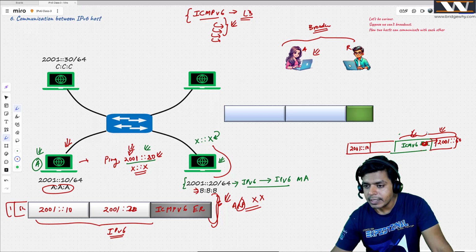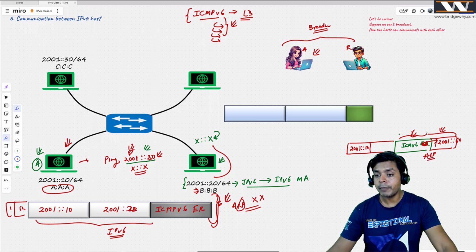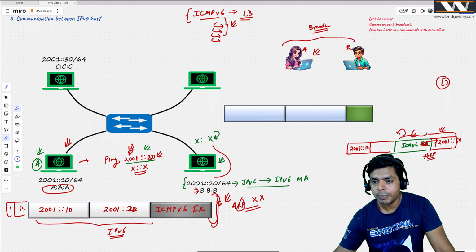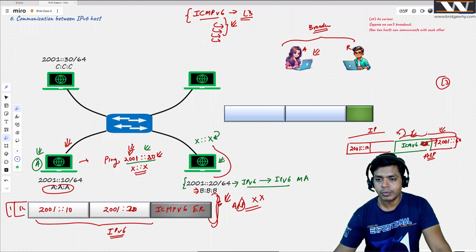Don't you think that it is the same message like ARP? Absolutely, it is the same message. But at which layer have you created it? ICMP version 6 at layer 3, right? So immediately after that, what should be coming? IP header, right? And inside this IP header, the source is going to be this one. But what should be the destination? The destination will be X::X.